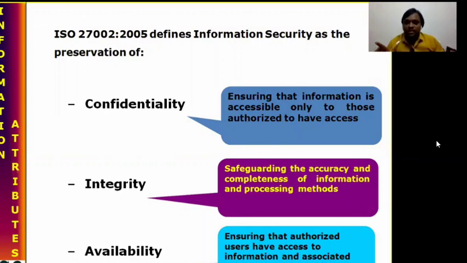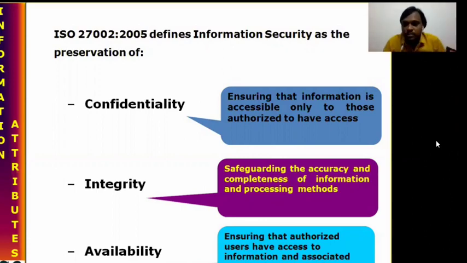Why? During transmission of that information, the third party will interrupt and change it accordingly and send it. So that cannot be identified by the receiver. What can the receiver feel? Yes, this is the message sent by the sender, and accordingly it will perform. Suppose the message is, allow Ramu to access your confidential data. That information is sent from A to B, and the third party is involved. In place of Ramu, he changed it to Raju and updated the message and sent it to the receiver.